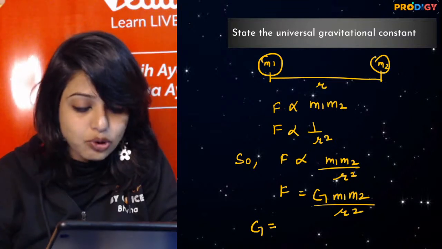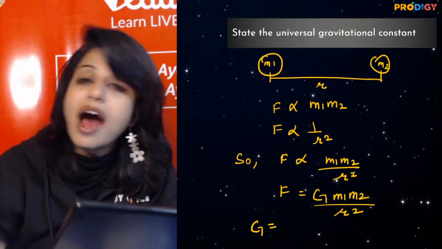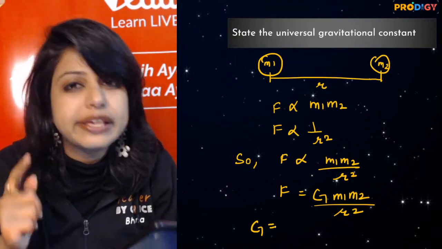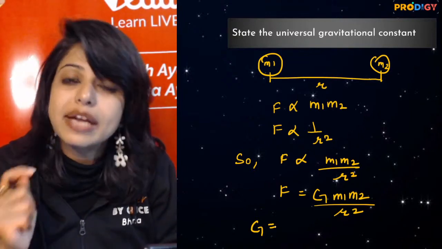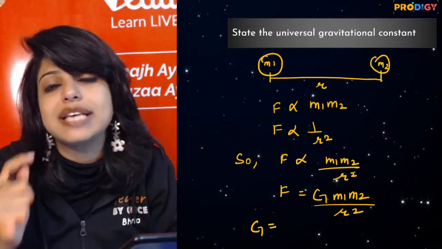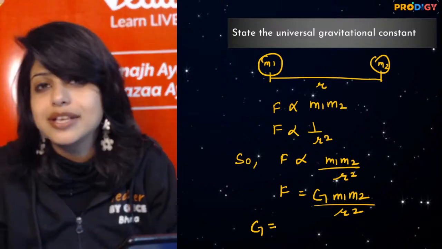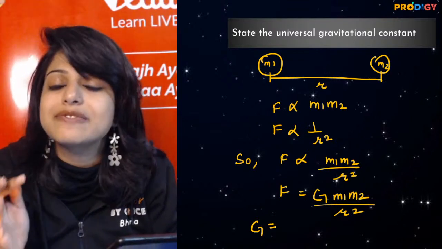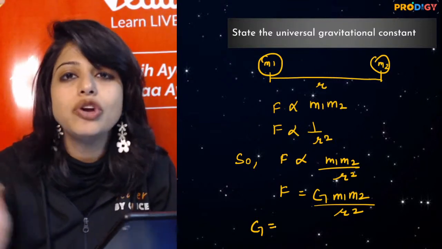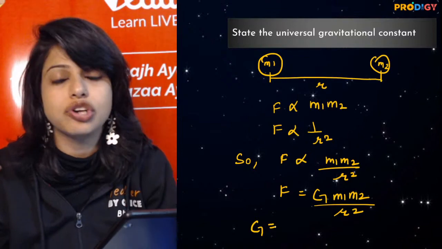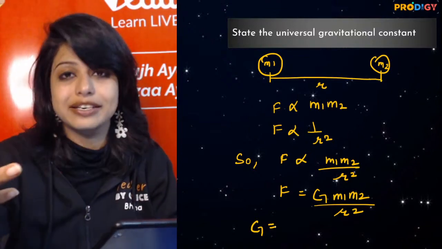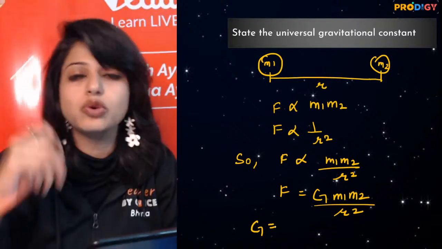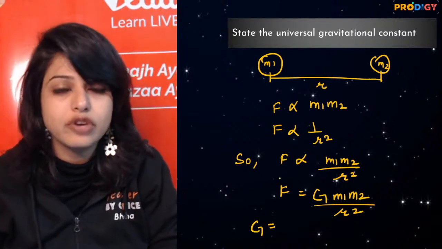बच्चे, ये r square वाला part comes from Kepler's third law, which is actually the yellow box of your book, but there is a derivation which we have done in the class. Kepler's law is not going to come directly in your CBSE exam, but it is very interesting how Newton said that he worked on the shoulders of giants. He was talking about the scientists who have worked before him, including Kepler. So this is called an inverse square law.